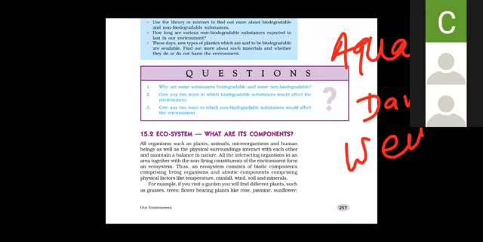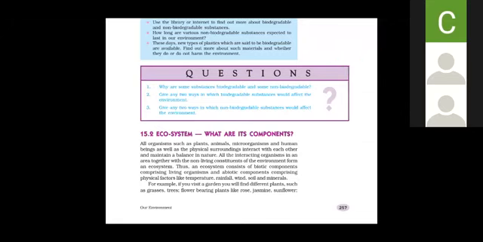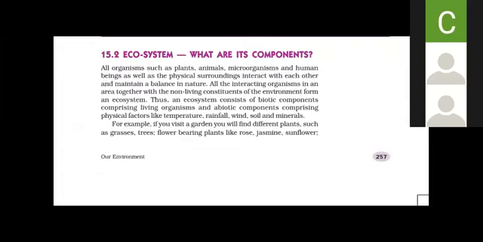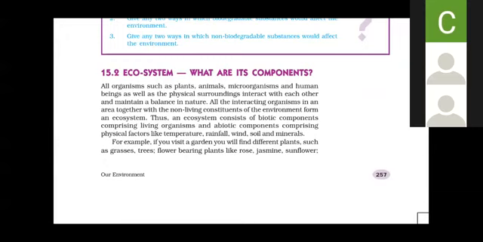Now let's discuss what happens in the ecosystem. So we are going to read now the paragraph from 15.2. Focus on the paragraph, children. See, all organisms such as plants, animals, microorganisms, and human beings, as well as the physical surroundings, interact with each other and maintain a balance in nature.